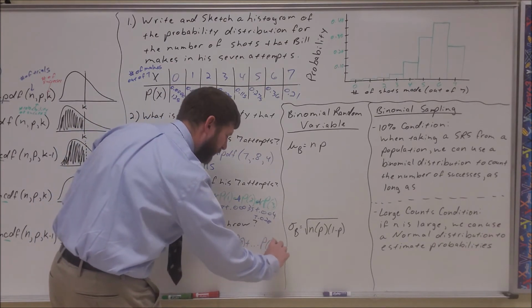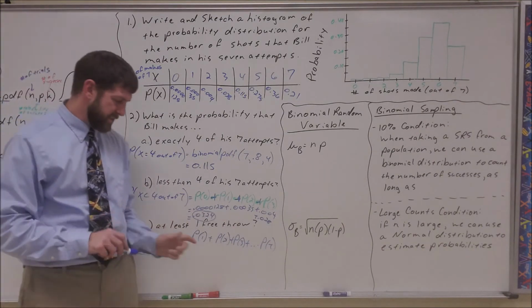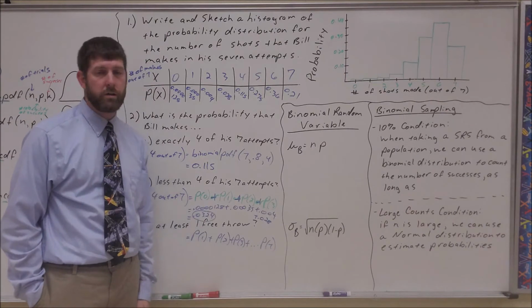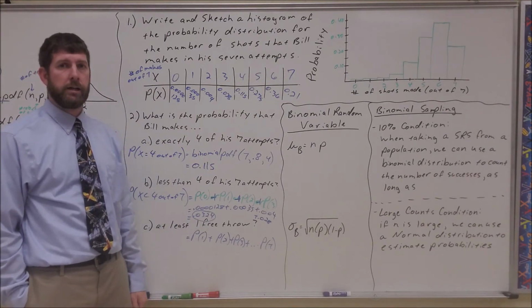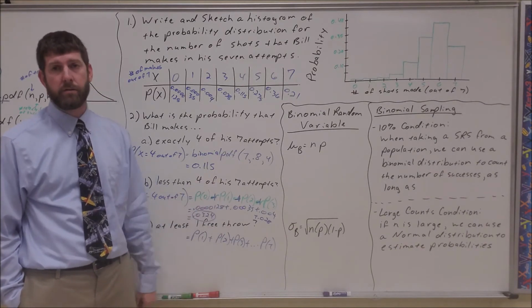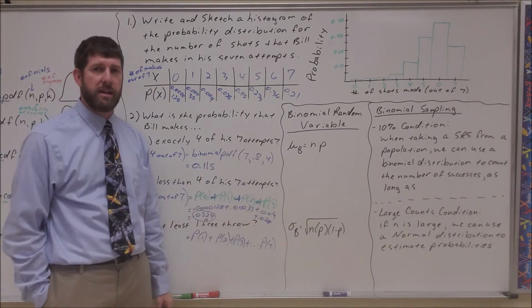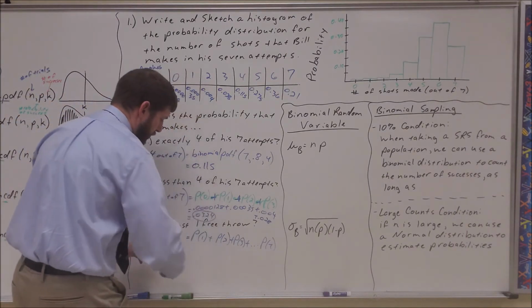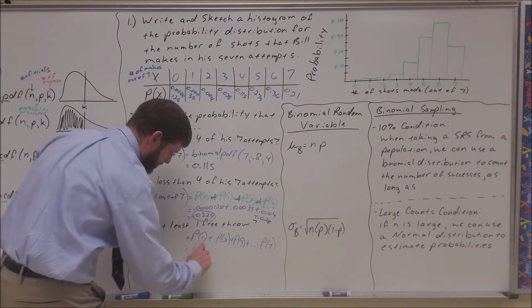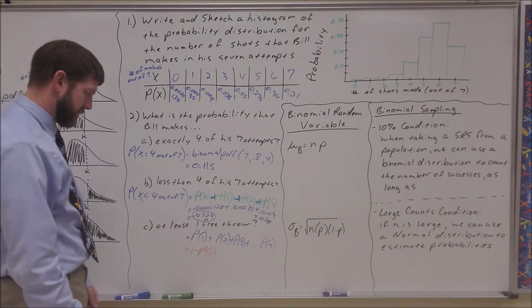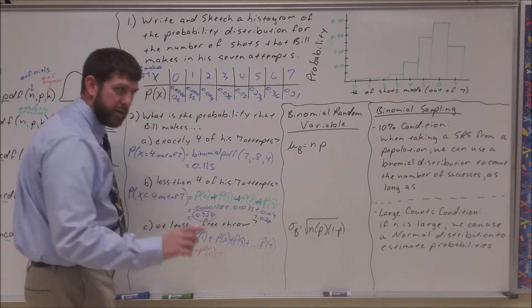Now that means I'm having to calculate 7 different probabilities. Or I can do the complement, right? Because at least 1 means not 0. 1, 2, 3, 4, 5, 6, 7 means everything except 0. So I could just think of it as 1 minus the probability of making 0, which is a lot easier, calculating one thing.